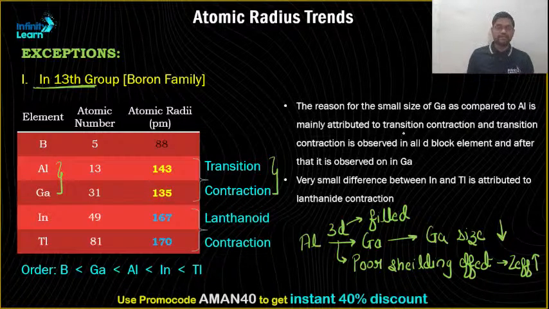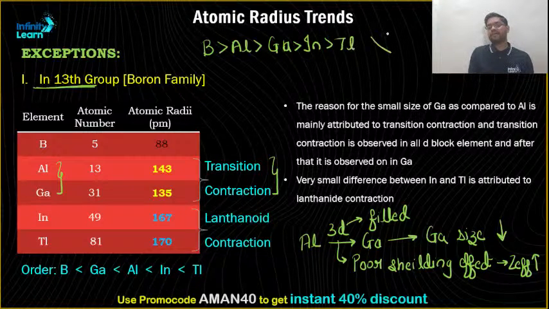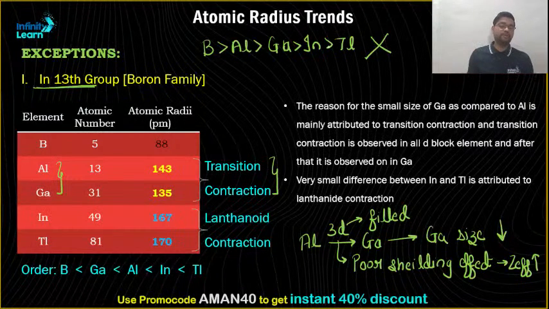So that is the case between aluminium and gallium. Ideally, it should be boron, then aluminium, then gallium, then indium, and then thallium, because from top to bottom it keeps on increasing.